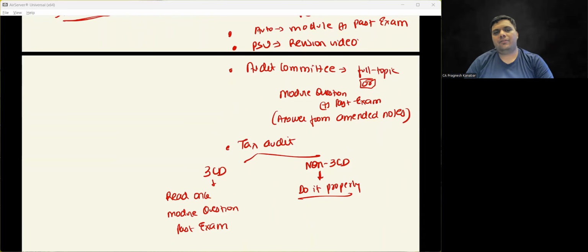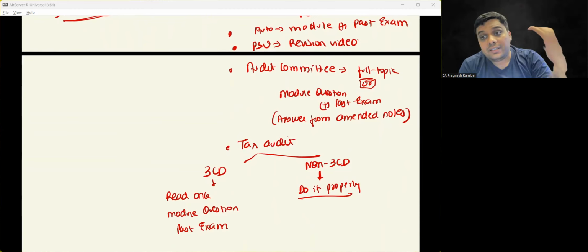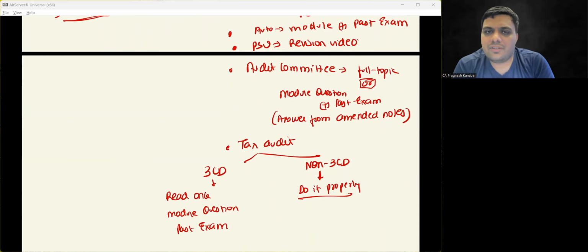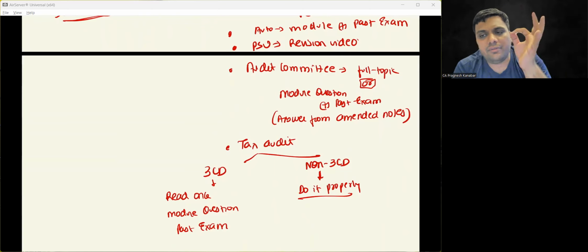3CD वाले जो points है, for the students who have cleared their group 2 or who are preparing for both the groups, all right, they have some grip over DT, so they can just read full 3CD once. But for the students who have no connection with direct tax, all right, for them 3CD becomes difficult. I have unlocked my video on my app. If you can just go through that video, it will be more than enough.